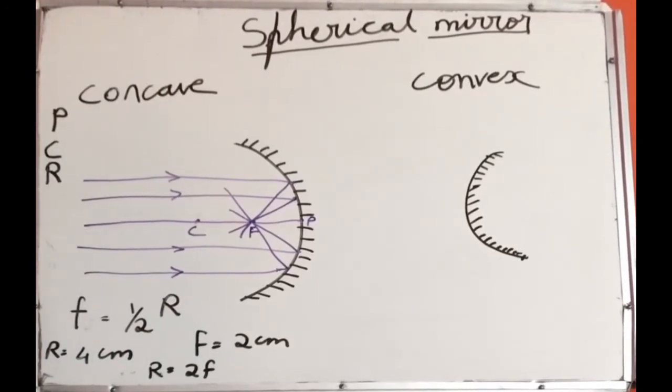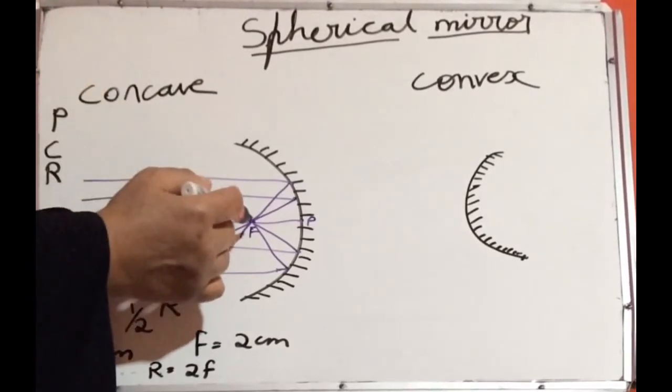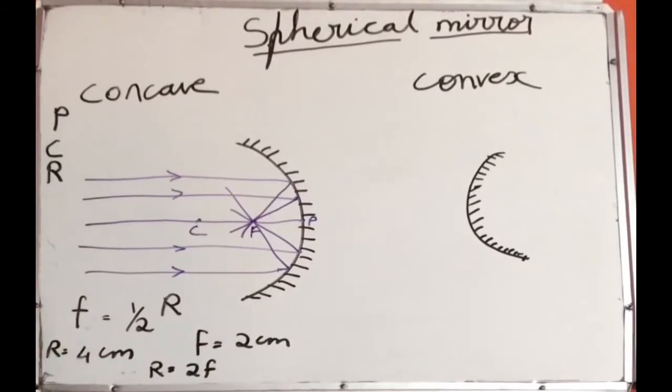Next you must know focal length. Focal length is the distance between the focus and the pole. It will be half the radius of curvature.